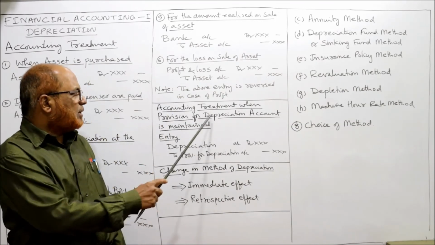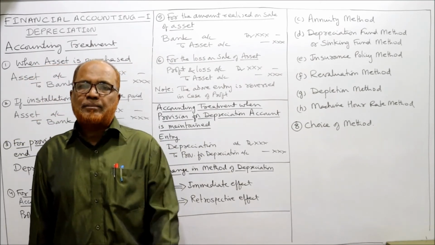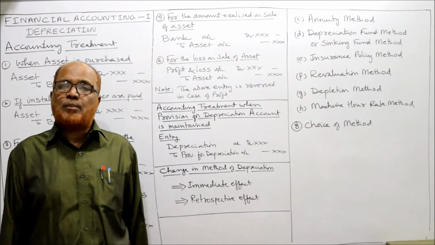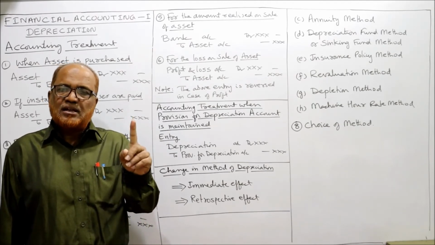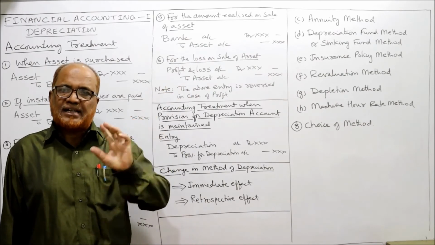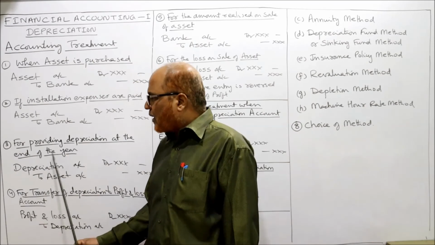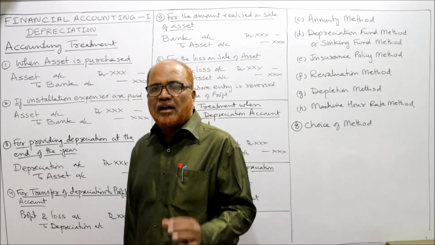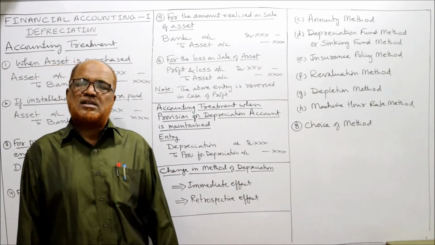Now, accounting treatment when provision for depreciation account is maintained. Sometimes one more method is there for providing depreciation. Normally the first method is depreciation account debit to asset account, which I have already passed. For providing depreciation at the end of the year, depreciation account debit to asset account. So directly we reduce the value of the asset.